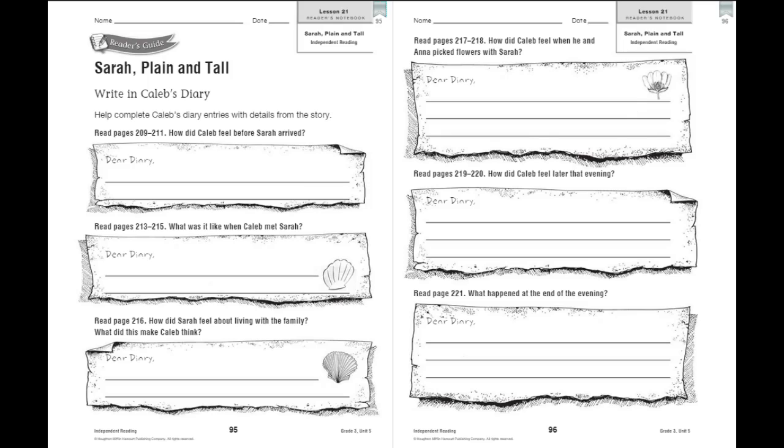Again, you can do it while you reread the story, or you can do it after you have finished rereading the anchor text. Remember, your story can be found, let me see, it goes through page 221, it starts on page 208. So 208 to 221 is where you'll find the story.